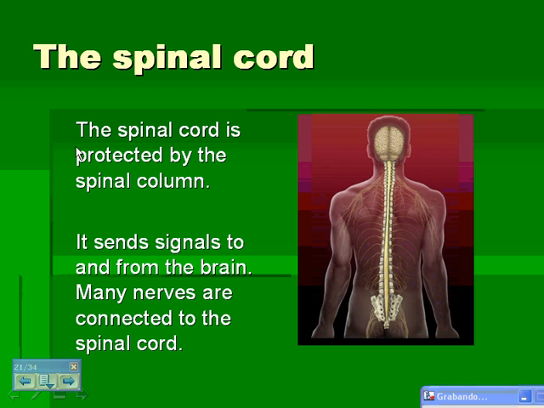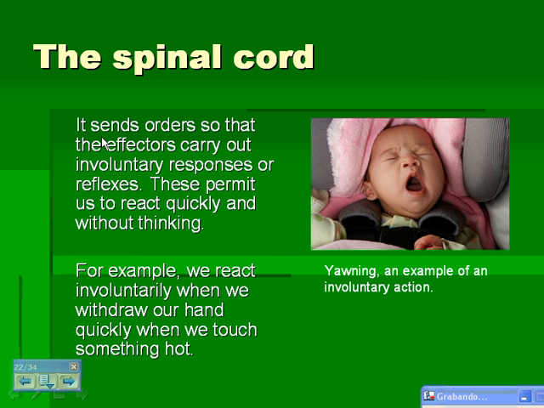The spinal cord. The spinal cord is protected by the spinal column. It sends signals to and from the brain, and many nerves are connected to the spinal cord. It sends orders so that the effectors carry out involuntary responses or reflexes. These permit us to react quickly and without thinking. For example, we react involuntarily when we withdraw our hand quickly when we touch something hot. Yawning is also an example of an involuntary action.